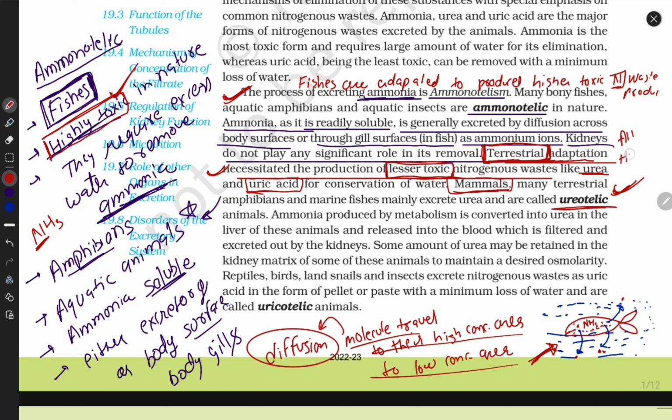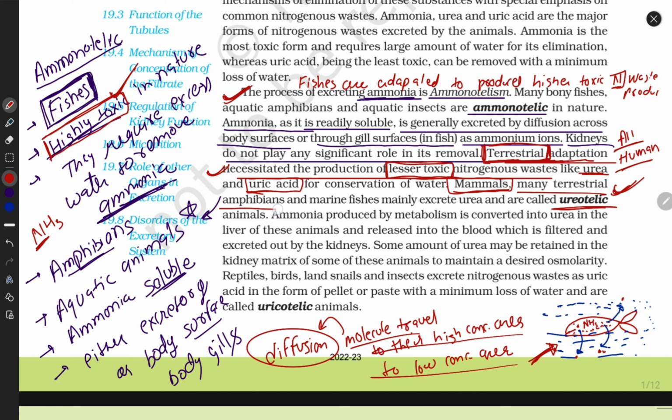Means all humans. This is a very critical statement. If I say all, or always, or only, this is a very critical statement. If you are not sure, then do not tick them. All, always, compulsory, only: these are very critical statements. If you are not sure, then don't tick them.